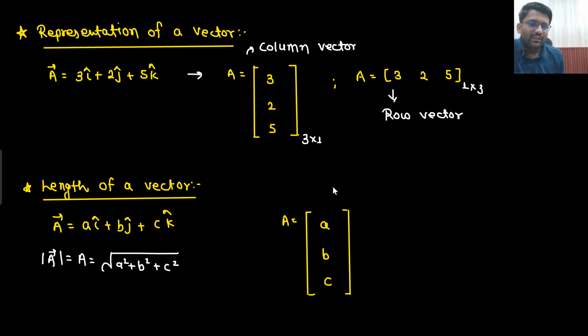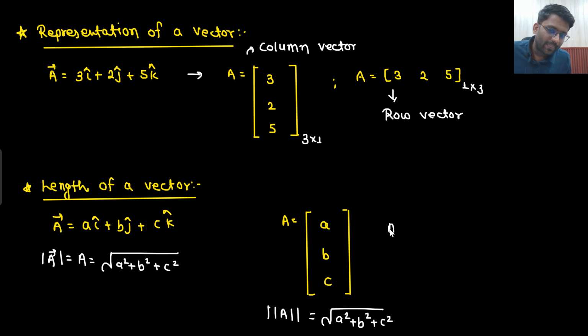Now in matrix form, how have I represented it? In column vector form. So what will be the notation? Double dash A double dash. I will call it the length of vector A. So inside the double dashes A is written. What is the length of vector A? Under root a square plus b square plus c square. This notation might feel new to you, but you already know the concept. It simply means that you are talking about the length of the vector, under root a square plus b square plus c square. That's it, nothing else.